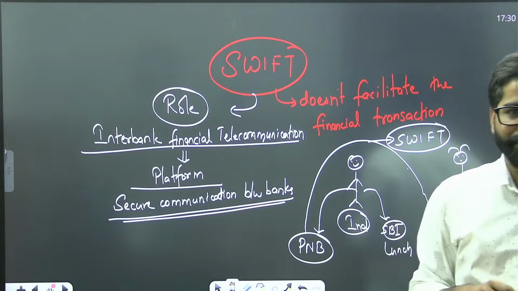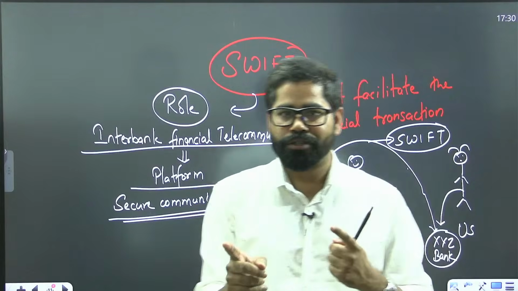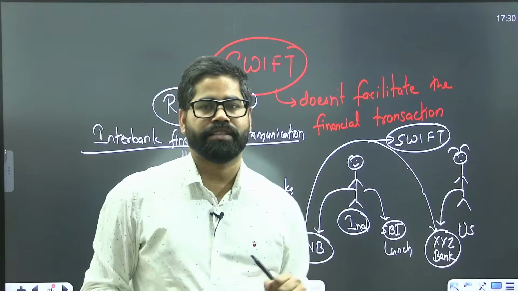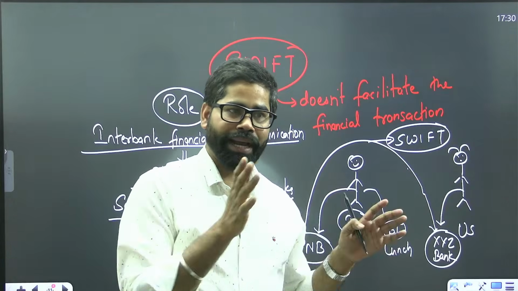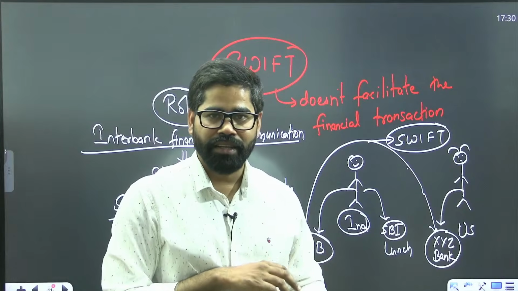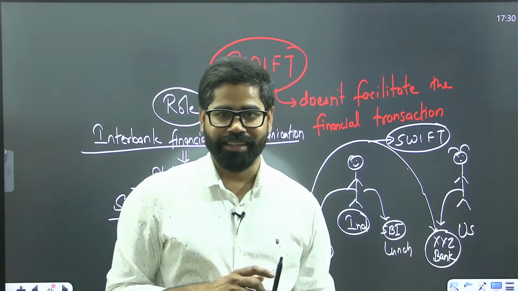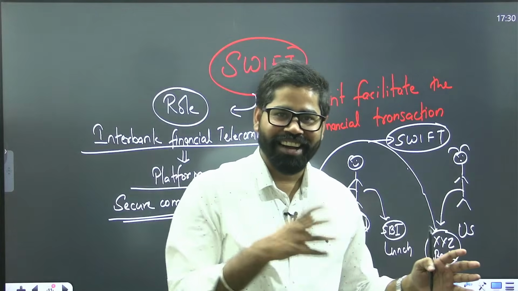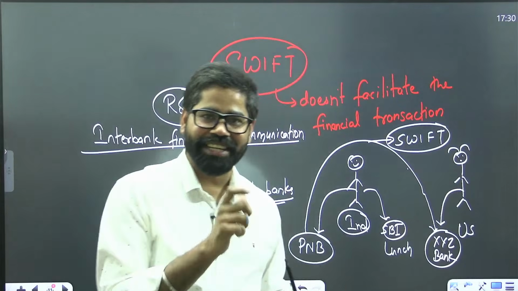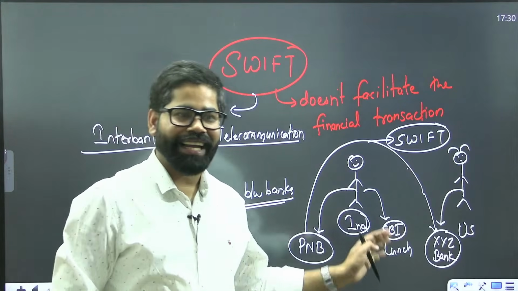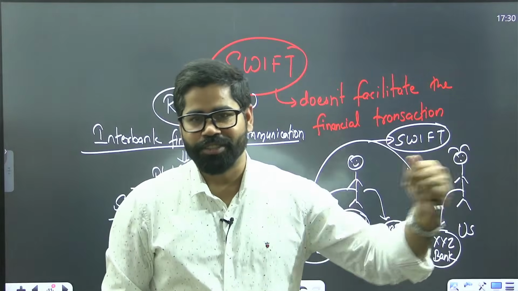Between PNB and XYZ using the SWIFT system. So they will just update each other that okay, 5,000 rupees have been received, now you can give it to the other person. It is more like the Hawala system, but in a formal manner. That okay, I have taken the money, now you can give it to them.